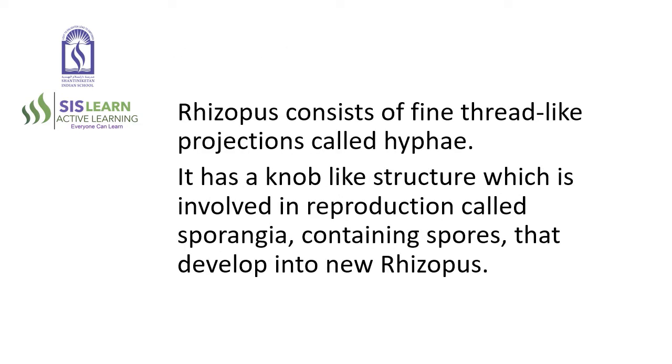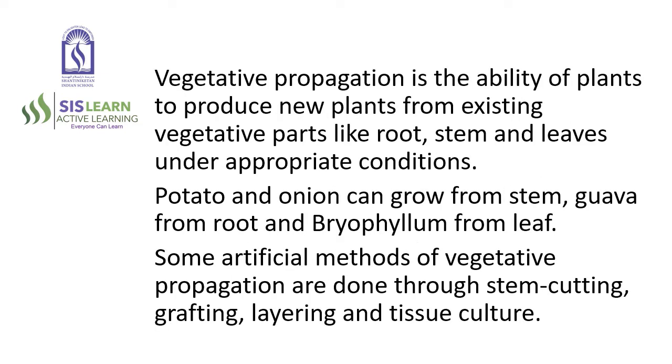Rhizopus consists of fine thread-like projections called hyphae. It has a knob-like structure involved in reproduction called sporangia, containing spores that develop into new Rhizopus. Vegetative propagation is the ability of plants to produce new plants from existing vegetative parts like root, stem and leaves under appropriate conditions. Potato and onion can grow from stem, guava from root and bryophyllum from leaf. Some artificial methods of vegetative propagation are stem cutting, grafting, layering and tissue culture.